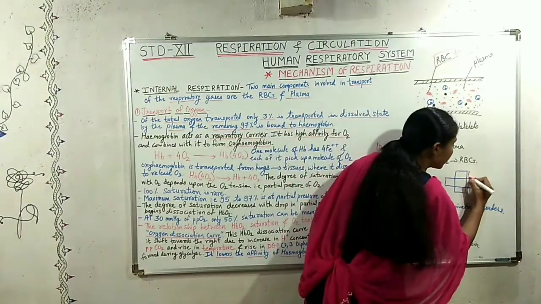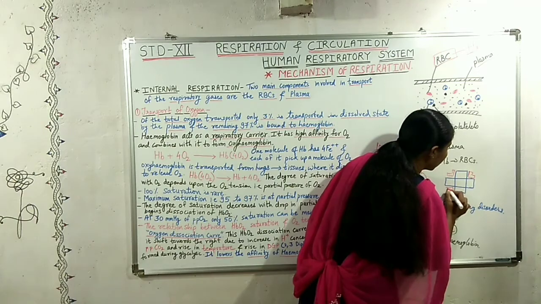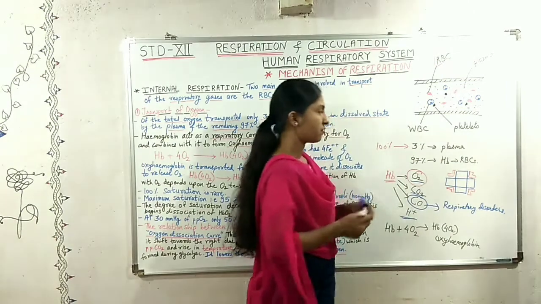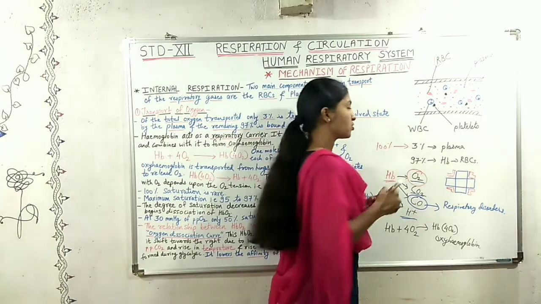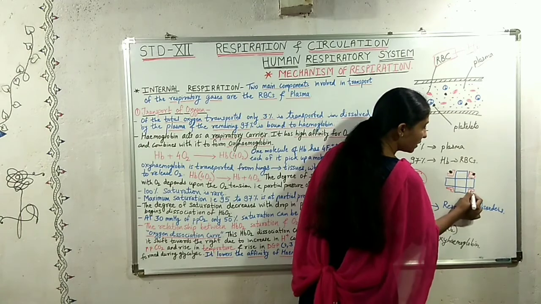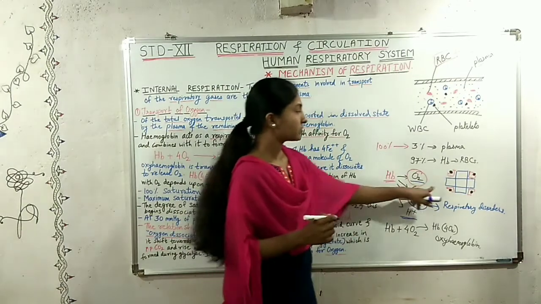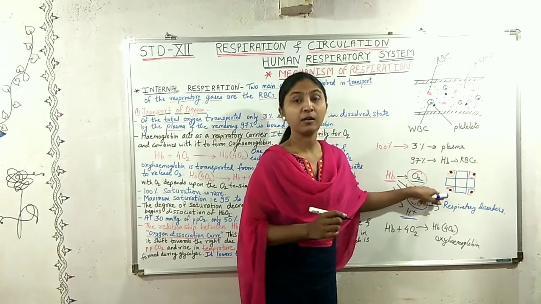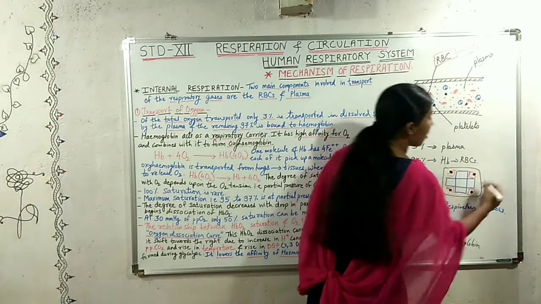Suppose these are the ferrous ions. Now these ferrous ions bind 1 molecule of oxygen each. So here 1 molecule of oxygen will get bound, here 1 molecule, here 1 molecule and here 1 molecule of oxygen will get bound. So this hemoglobin with the 4 molecules of oxygen will become oxyhemoglobin.